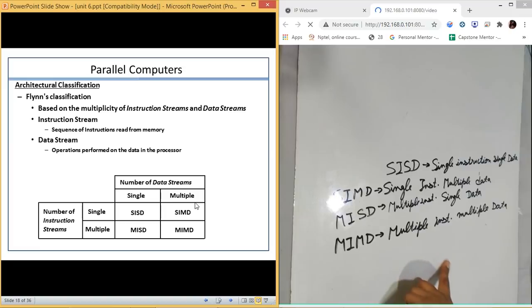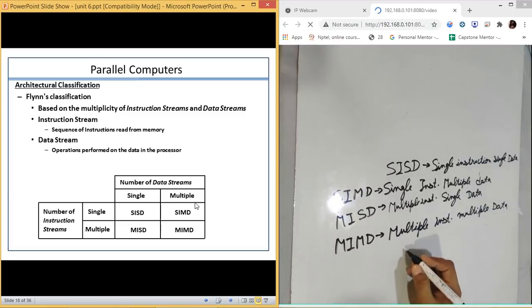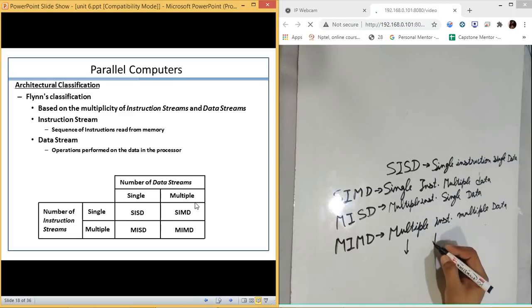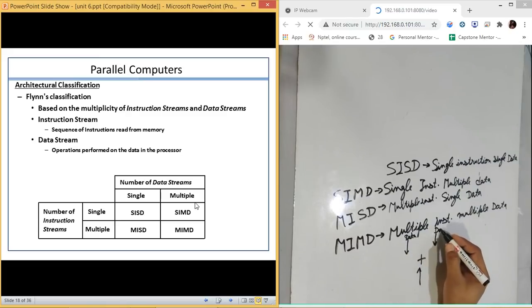Now, single instruction, single data. If we are having such a setup, just take it as an example. We will be having two different data, and the third thing is the operation. Here we have data, and here we have the instruction, or you can say your opcode, whatever you want to call it.